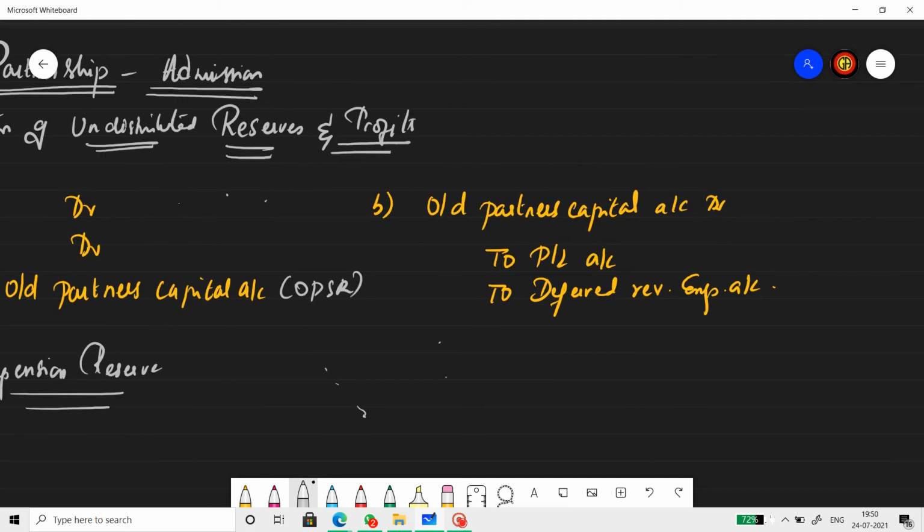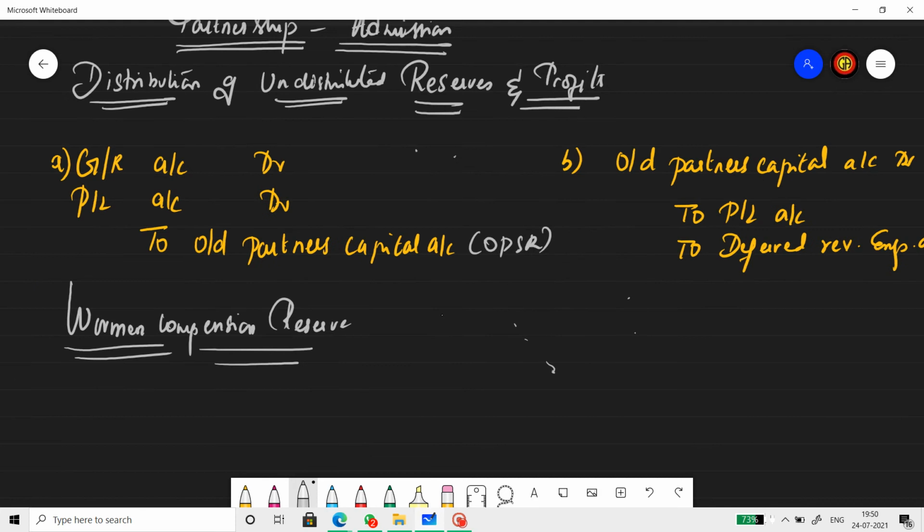Now what happens if there was loss? Loss means you can find the profit and loss account figure on the asset side of the balance sheet. Likewise, there will be some deferred revenue expenditure like advertisement expenditure, etc. If you find those kinds of things, they should also be written off and transferred. So old partners' capital account debit, to profit and loss account, to deferred revenue expenditure account. Again, the distribution should be in the old profit sharing ratio. So distribution of undistributed profits and reserves is over.